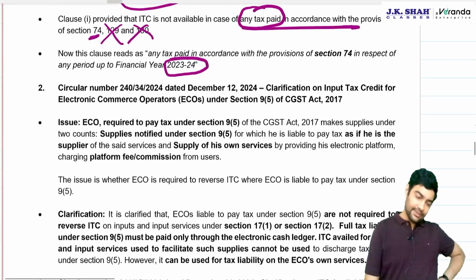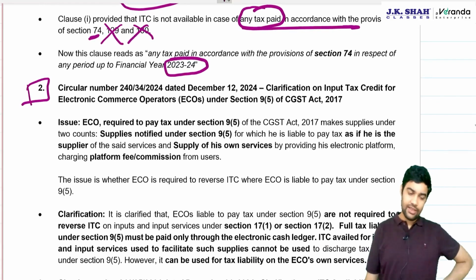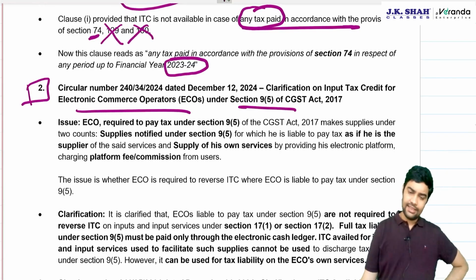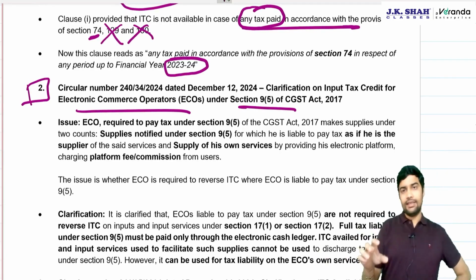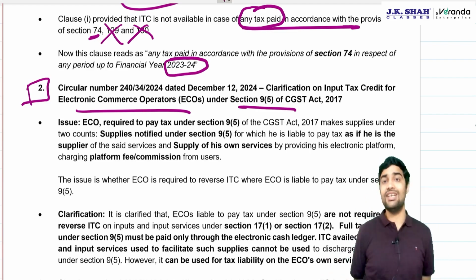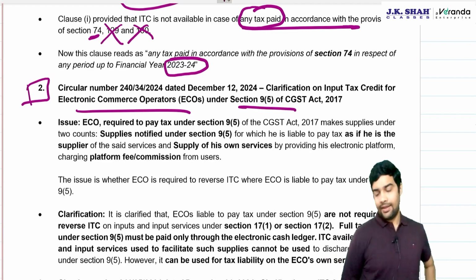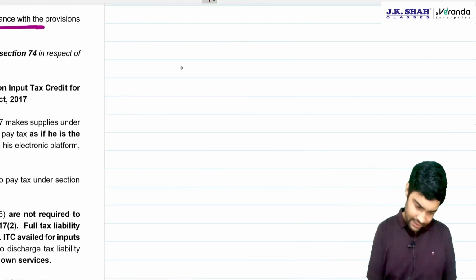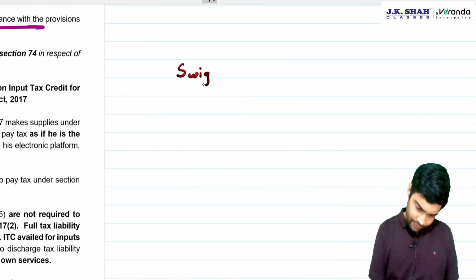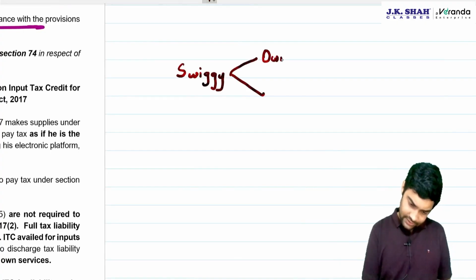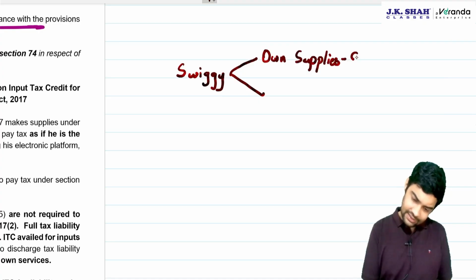Okay. Then the next circular is on e-commerce operators. So basically, whether e-commerce operator is required to reverse ITC when they are paying tax under section 9(5). Let me take an example of Swiggy. Swiggy has two supplies. One is own supplies. On own supplies, they pay tax under 9(1).